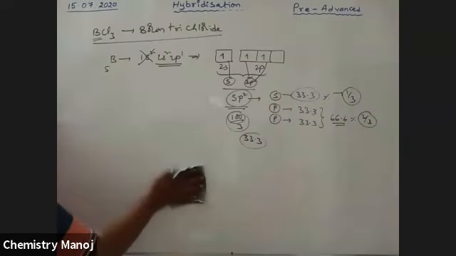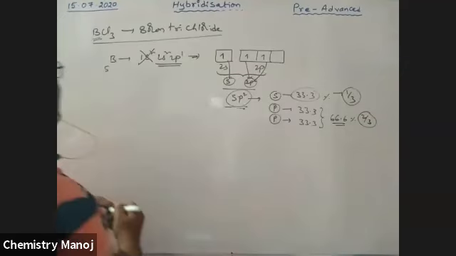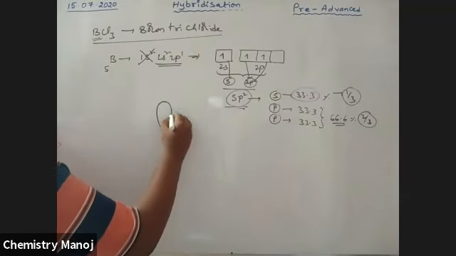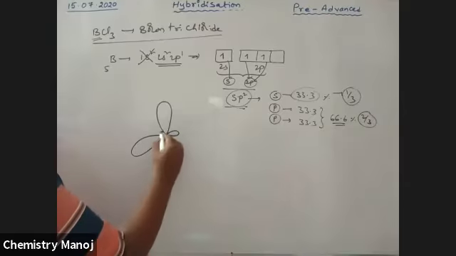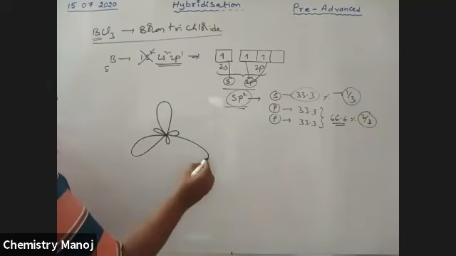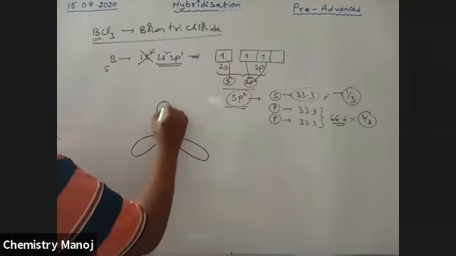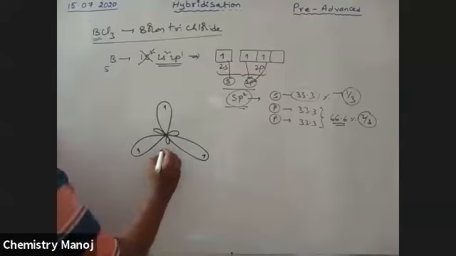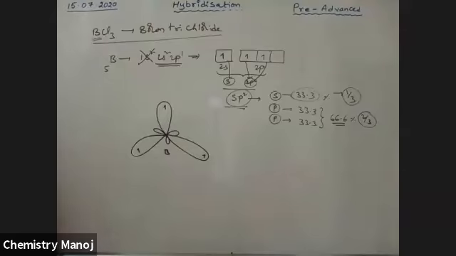Next one. Okay. sp2 hybridization. So see here. First one, second, third one. So these three have unpaired electrons. Three unpaired electrons. Okay.